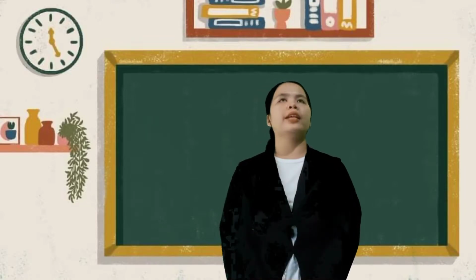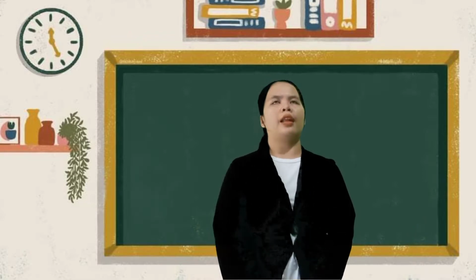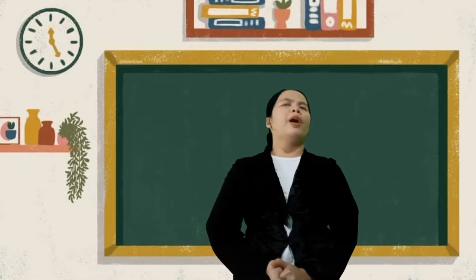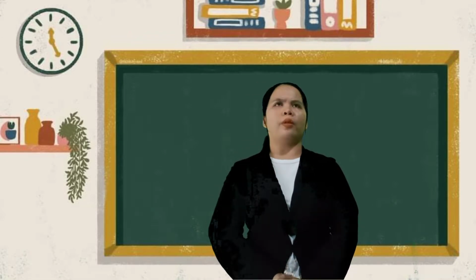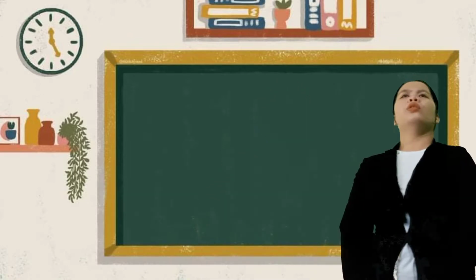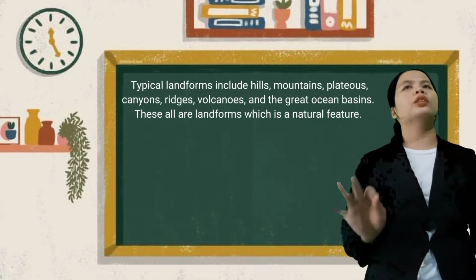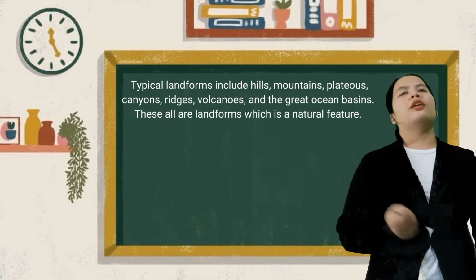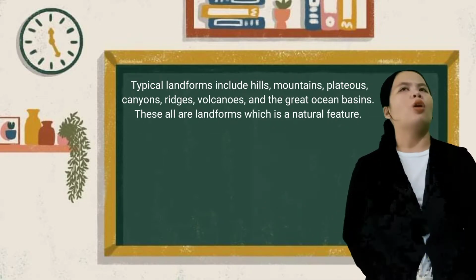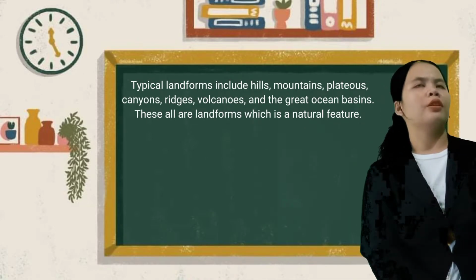Okay, class, for today, we need to tackle bodies of water and landforms. So for you, class, what is the difference between bodies of water and landforms, in your own understanding? Okay, very good. Typical landforms include hills, mountains, plateaus, canyons, ridges, volcanoes, and the great ocean basins. These are all landforms, which are natural features.